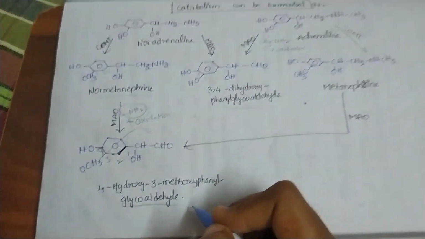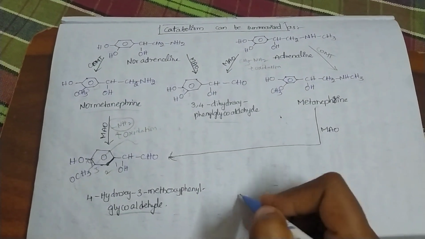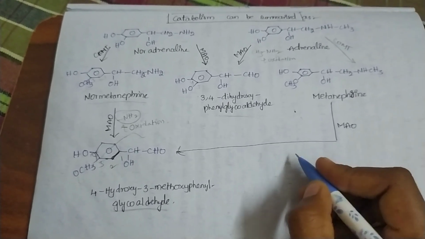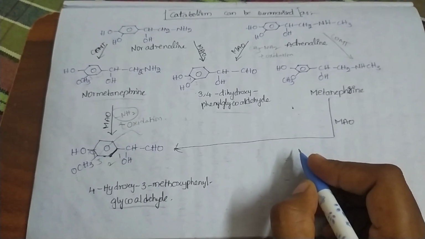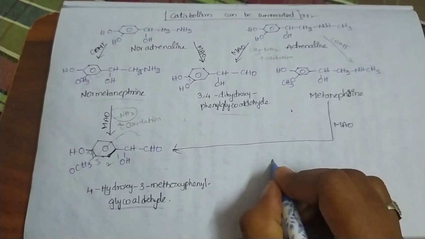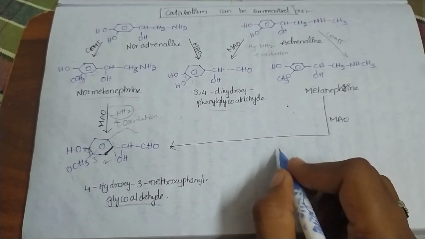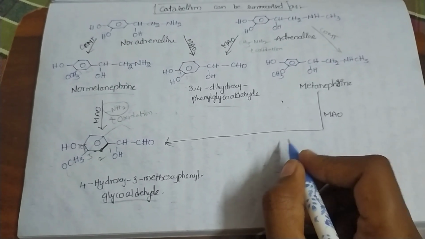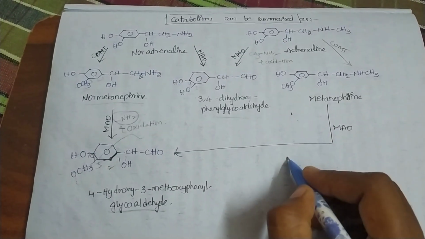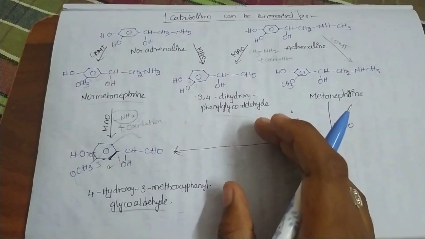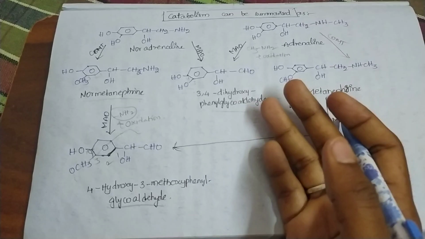By this we completed the catabolism and biosynthesis of catecholamines. The catecholamines are adrenaline, noradrenaline and dopamine. The synthesis is done, but we have to terminate it, which is why it is called catabolism. Catabolism is nothing but termination or stoppage of these particular neurotransmitters.